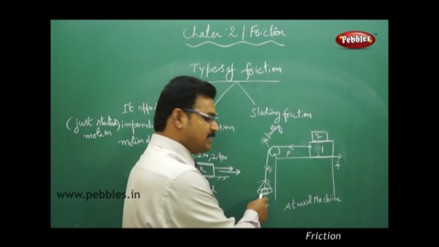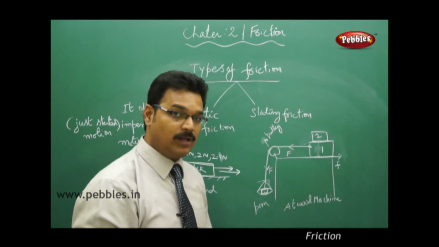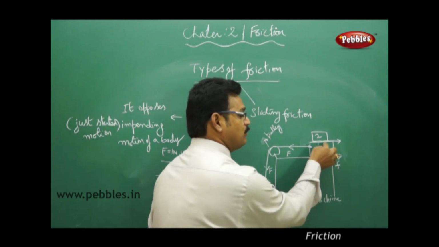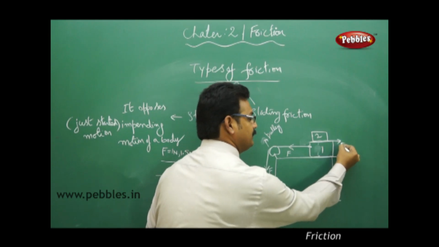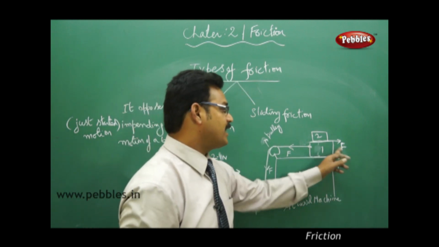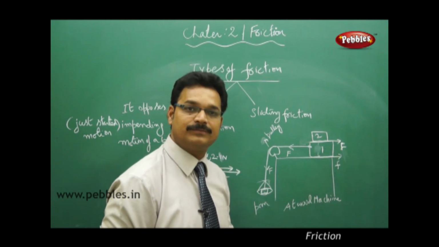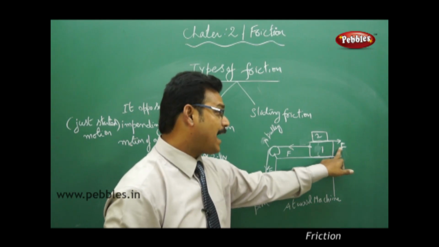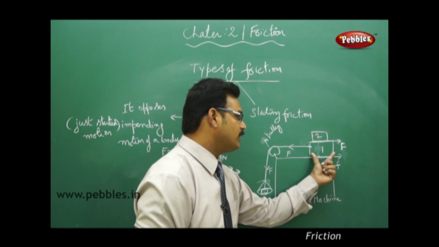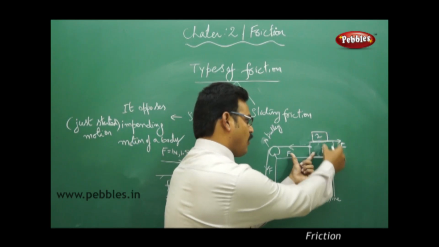Whenever weights are added on the pan and the force is acting on this block 1, an equal and opposite force acts at this point of contacting surfaces between block 1 and block 2. This is called action-reaction forces. If this is the action force, that is the reaction force. So this reaction force will act on block 2. Therefore, when block 1 is moving towards the left, block 2 will move and fall.